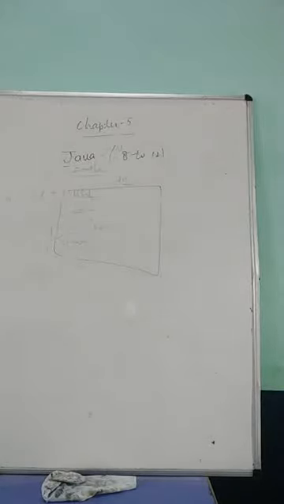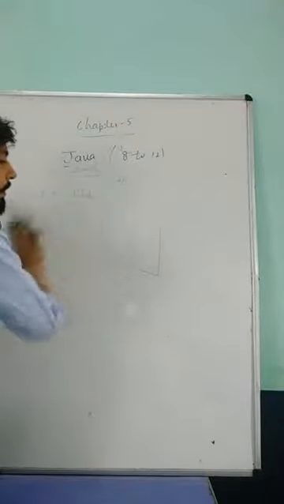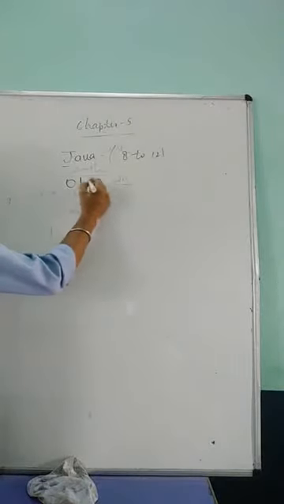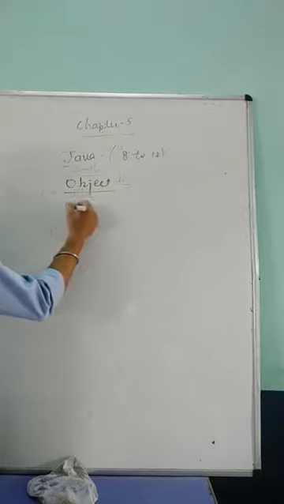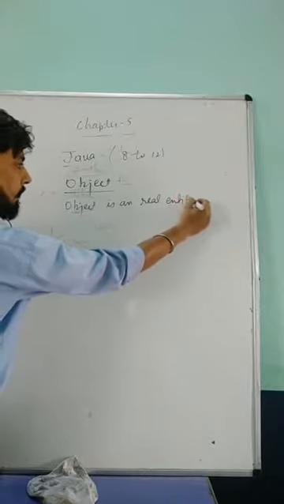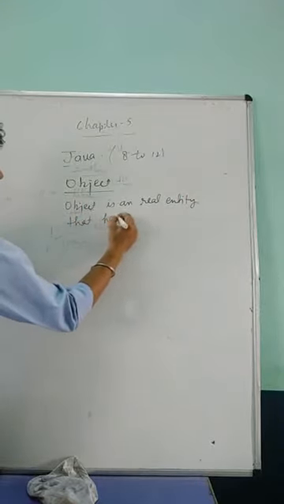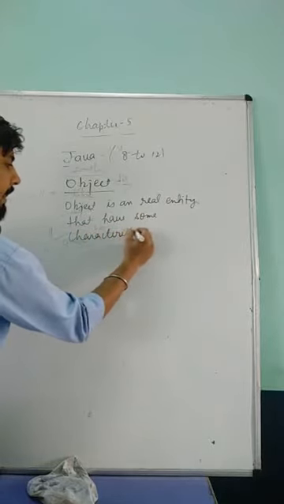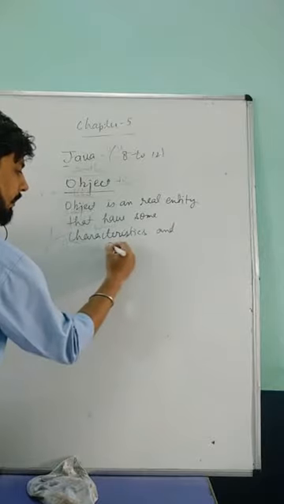And the next part is what I said: that Java is an object-oriented programming language. So the word is object. So what is the object? Now we are coming to the main part of our Java, that is, what is the object. So an object is not something new. An object is a real entity that has some characteristics and behavior. Okay.